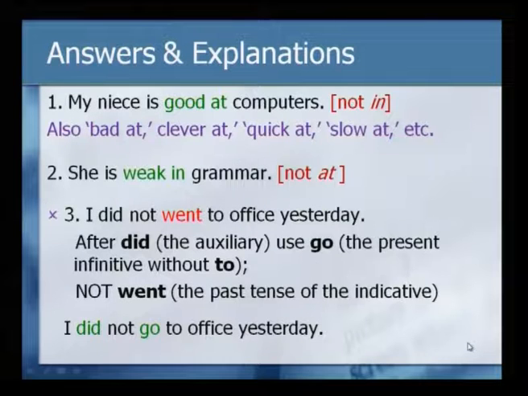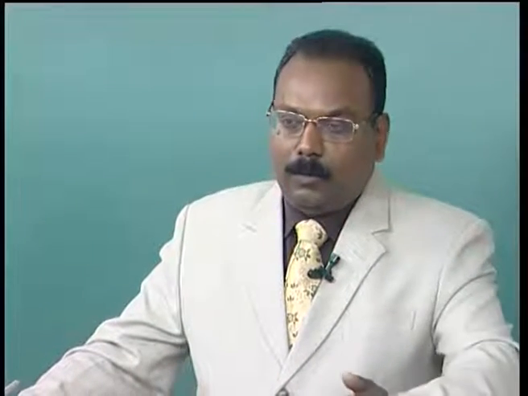The first one: my niece is good at computers is the correct answer, not in. Good in some subject is a common error.